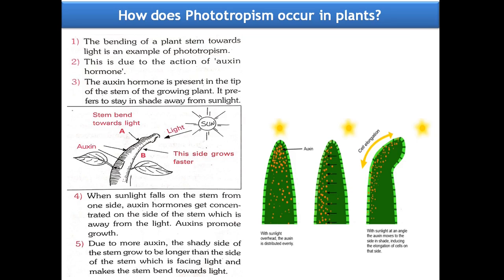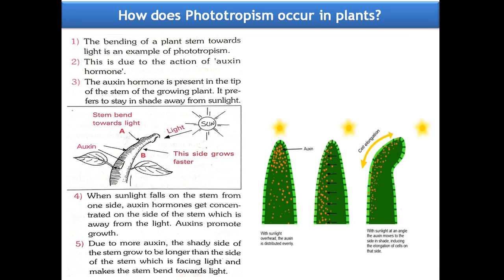And moving on to the last topic of the lesson, how does phototropism occur in plants? The bending of a plant stem towards light is an example of phototropism. This is due to the action of the auxin hormone. The auxin hormone is present in the tip of the stem of the growing plant. Auxins generally prefer to stay in shade, away from the light.